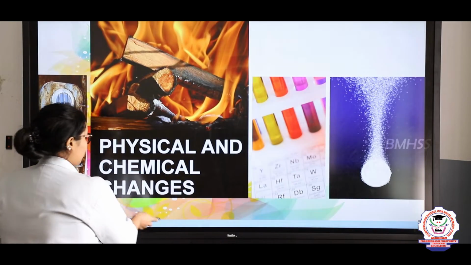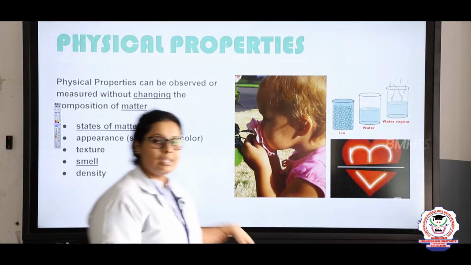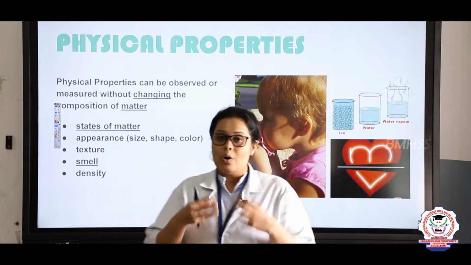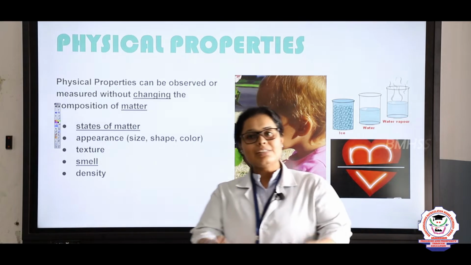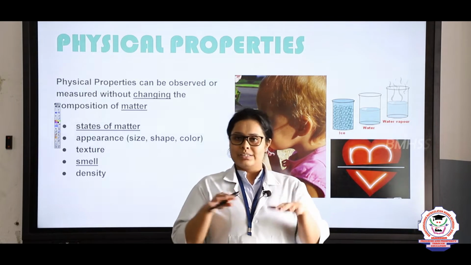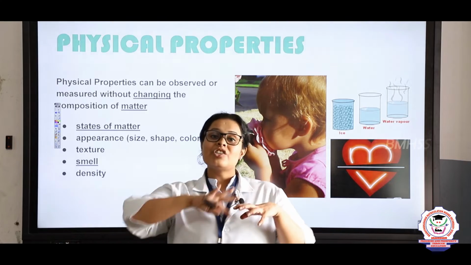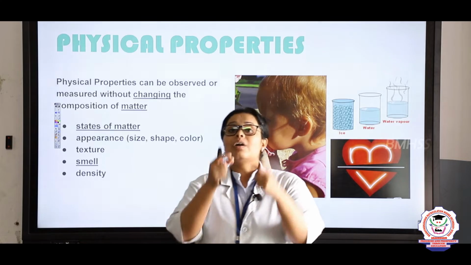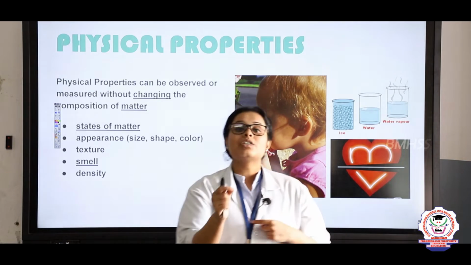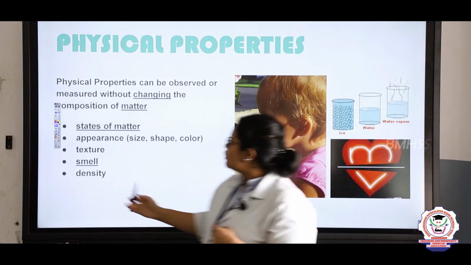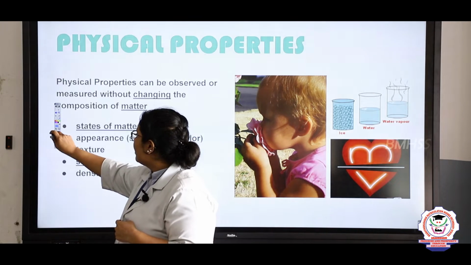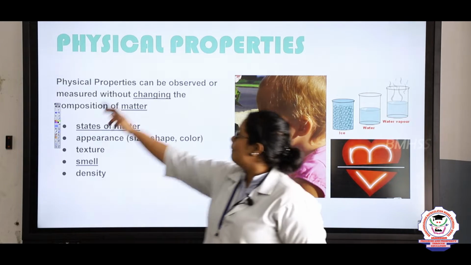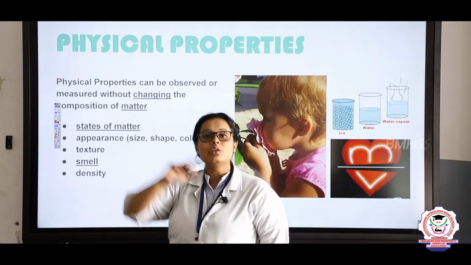First, we are going to see what the physical properties are, and why a particular thing is called a physical change or a chemical change. Anything which changes some kind of property, but its molecular composition does not change, is called a physical change. A physical property can be observed or measured without changing the composition of the matter.